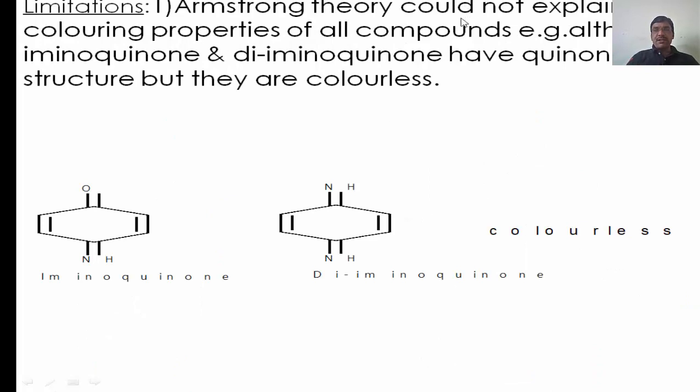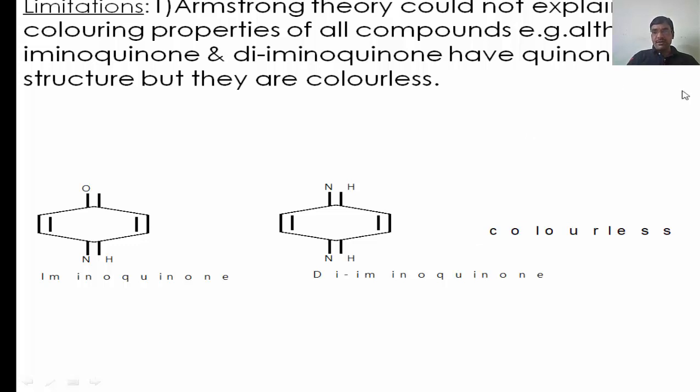There are some limitations of this Armstrong theory. This theory could not explain the coloring property of all compounds. For example, although iminoquinone and diiminoquinone have the quinoid type structure, they are colorless. These are the iminoquinone and these are the diiminoquinone, having structures looking exactly like that of the quinone type structure, but they are found to be colorless.